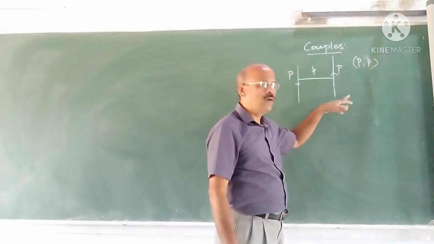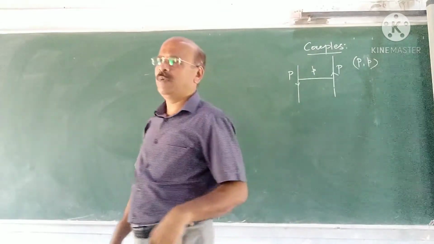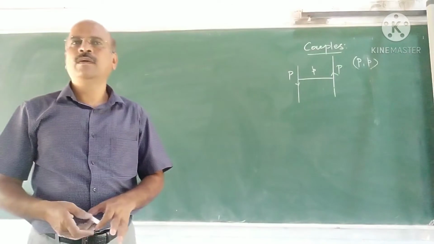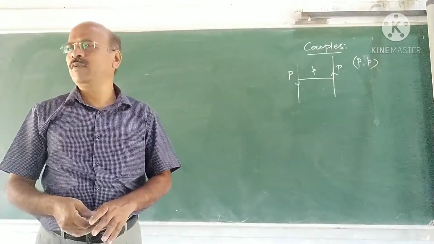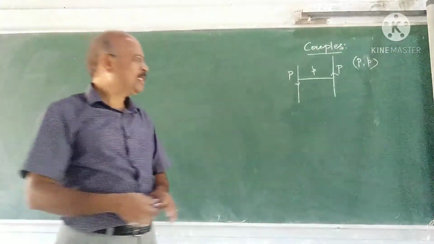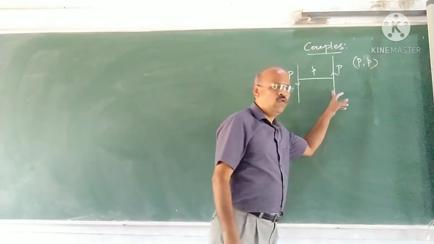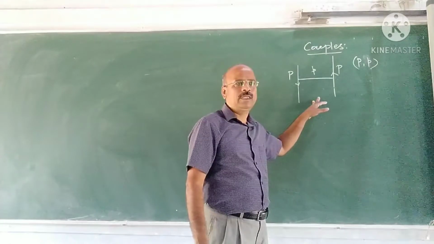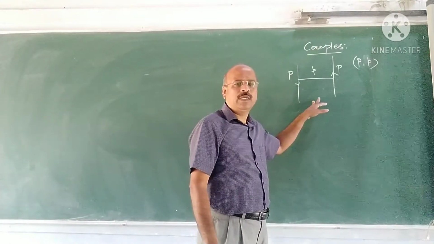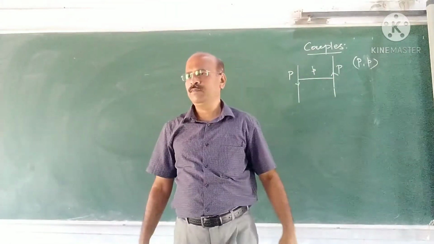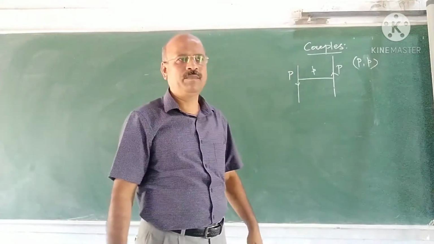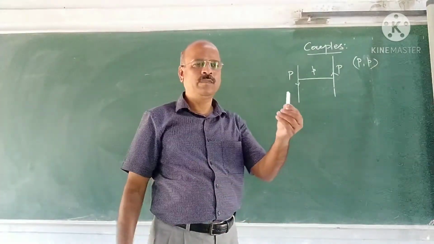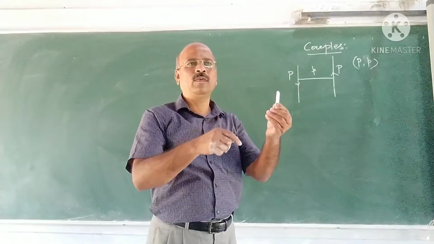Now, what is the example for a couple? Do you know any example for a couple? The best example is the forces applied on a screw in winding the screw. Suppose this is the screw, and what are the forces required?